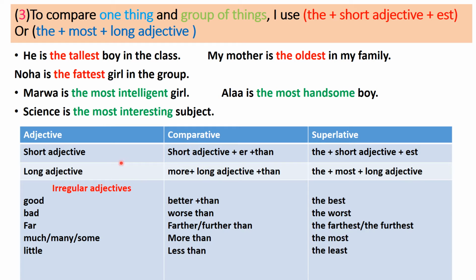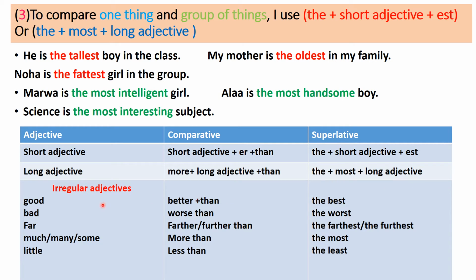Here we have a table. The adjective could be short or long. If it's short, in the comparative case, I put the short adjective plus er, then than. In the superlative case, I put the, then the short adjective, then est. If it's a long adjective, in the comparative case, I use more, long adjective, than. Superlative case: the, most, plus long adjective.